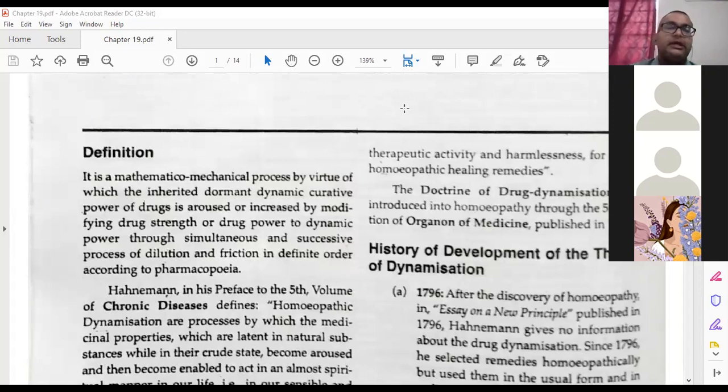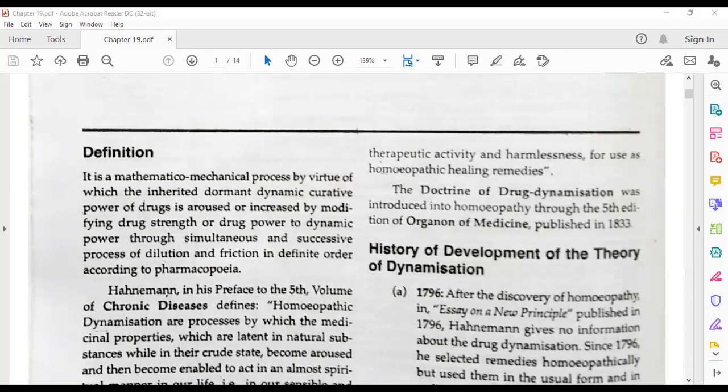It is a mathematico-mechanical process by virtue of which the inherited dormant dynamic curative power of the drug is aroused or increased by modifying drug strength or drug power to dynamic power through stimulation and successive process of dilution and friction in definite order according to the pharmacopoeia. Remember this, you have to follow according to the pharmacopoeia.